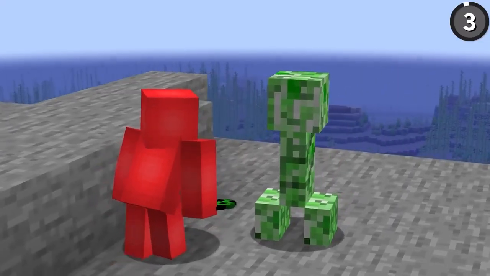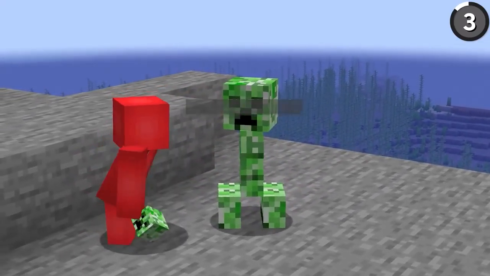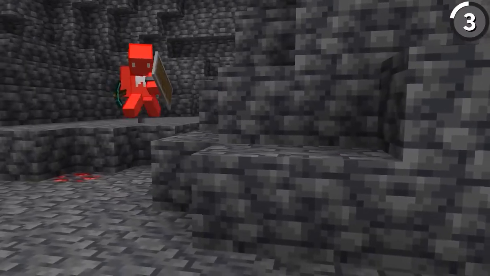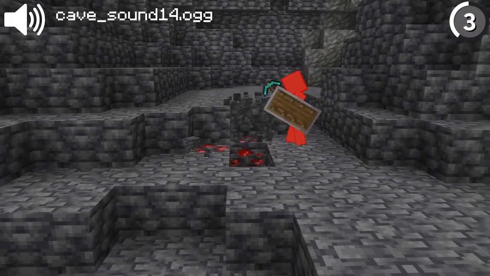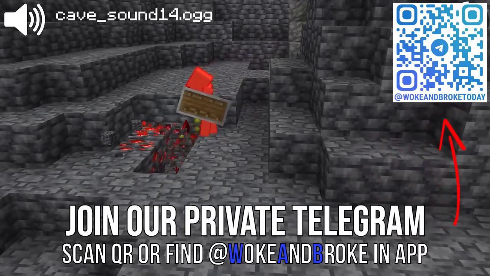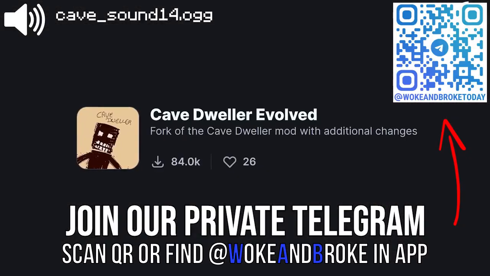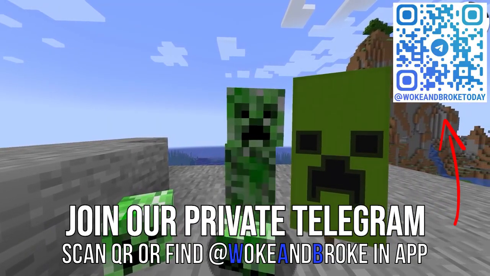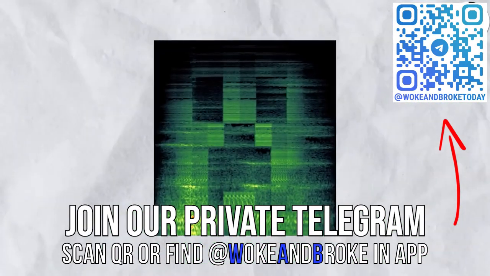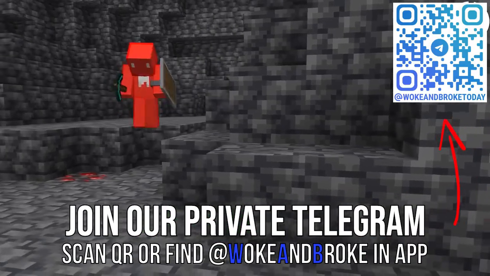I promise this isn't a horror video, but added all the way back in Minecraft 1.9, we got Cave Sound 14. And cave sounds are those spooky ambient noises that you hear while you're exploring the depths. And that single sound alone is the entire reason for inspiring horror mods like the Cave Dweller. But if we were to take that Cave Sound 14 and put it into a spectrogram, it actually displays the distorted face of a creeper. And that's why I don't go underground.